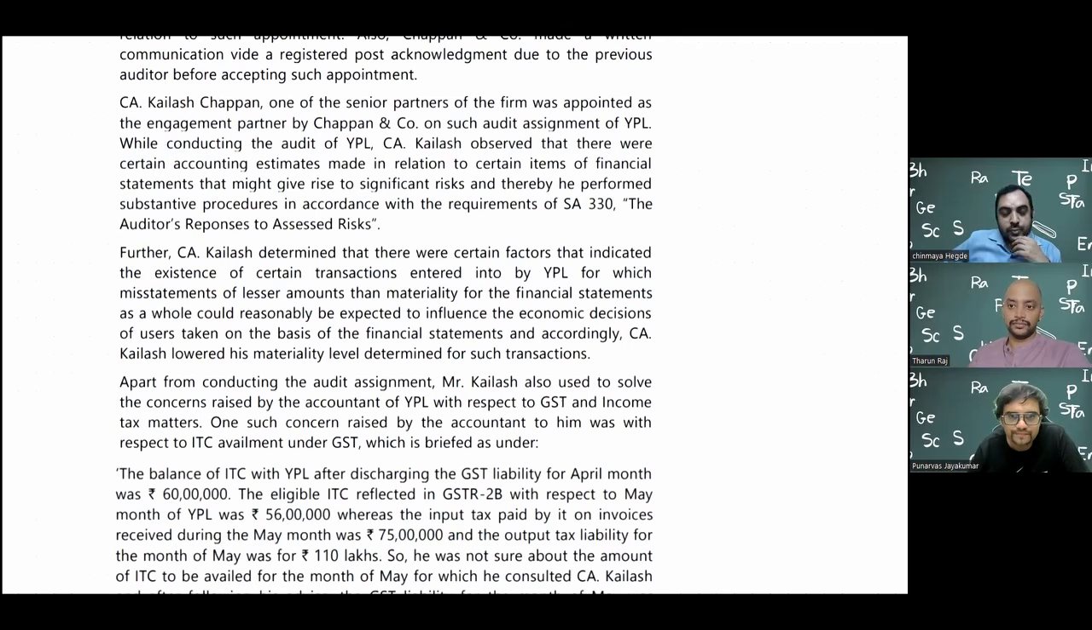So can I say a substantive procedure is something like this? Check all the transactions where the invoice is crossing 10 crores, something like that. Or can I say, I would like to verify all the transactions that took place on the last day of the month, because in my experience, what I've seen of companies,